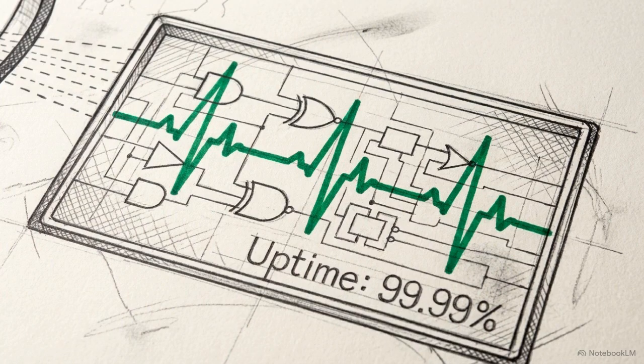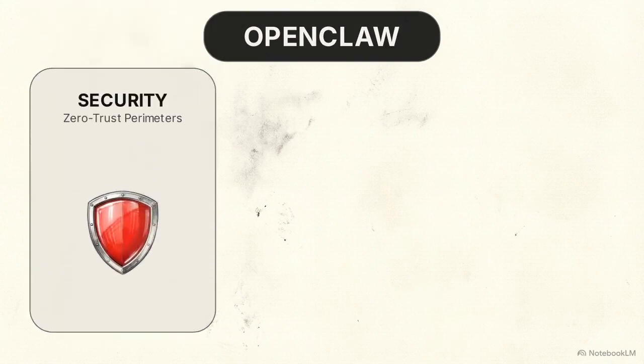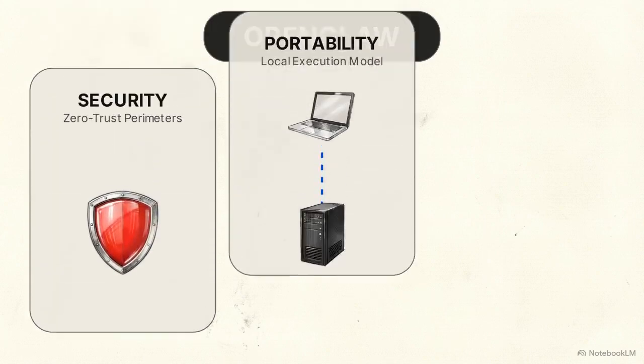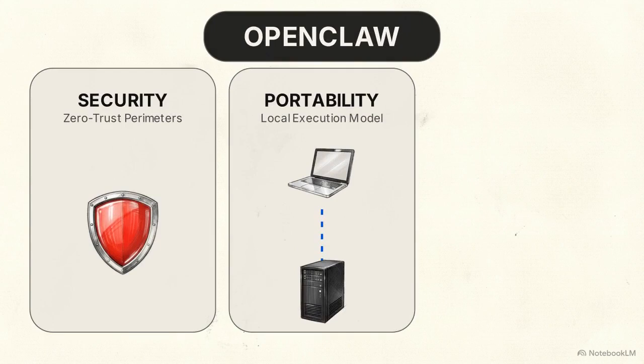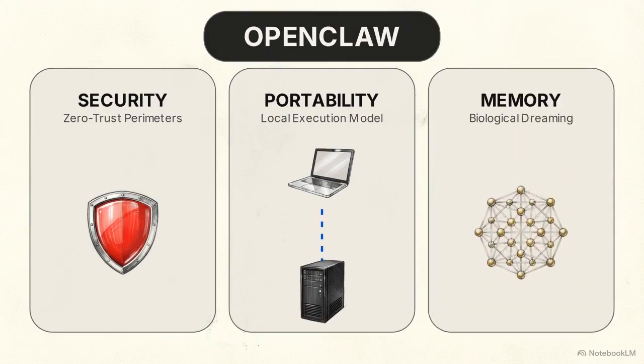The 2026.4.8 release focuses heavily on stabilizing these long-running production deployments. The framework achieves this by relying on three architectural pillars: strict zero-trust security perimeters, a hardware-agnostic local execution model, and a state management system that mathematically mimics biological memory.